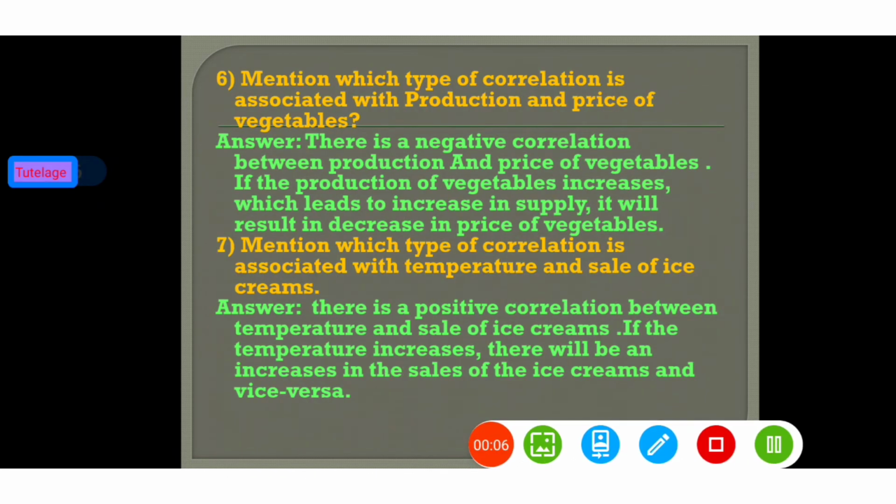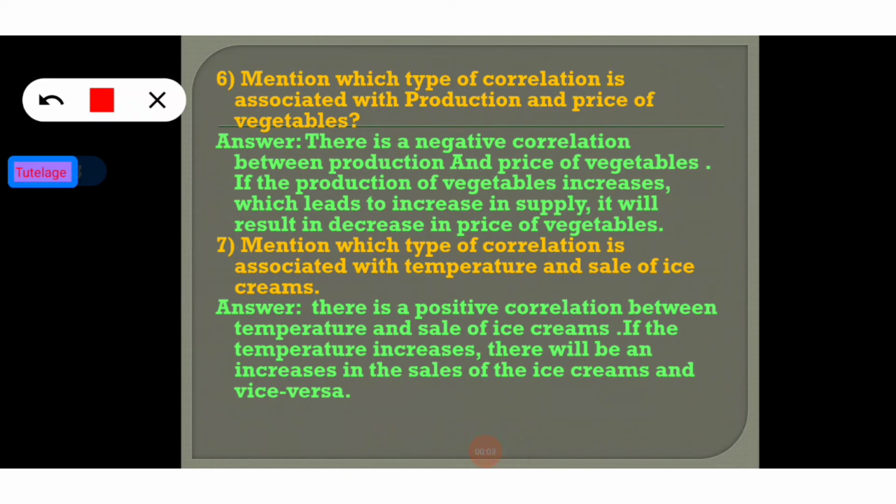Next question is, mention which type of correlation is associated with production and price of vegetables. So we have already told this in my previous session. So if you were missing it, please go and check it once. Okay, so what type of correlation is associated with the production and the price of the vegetables?